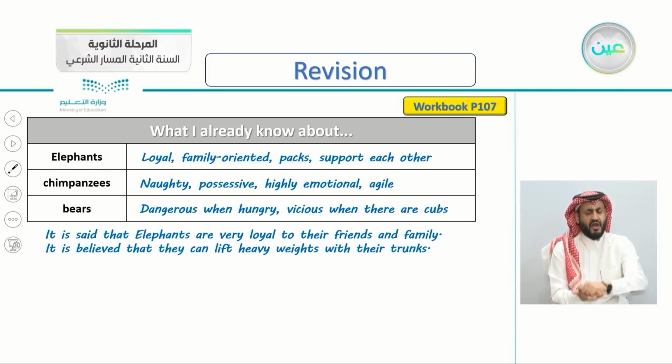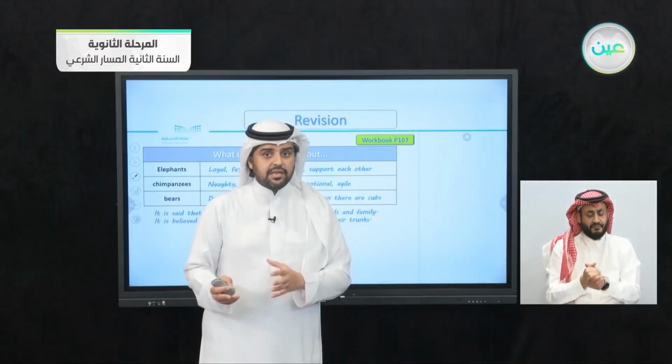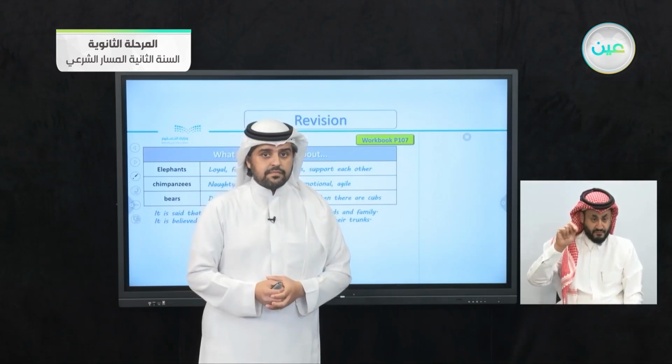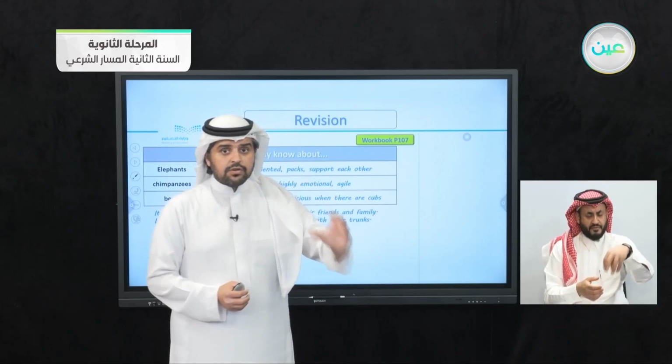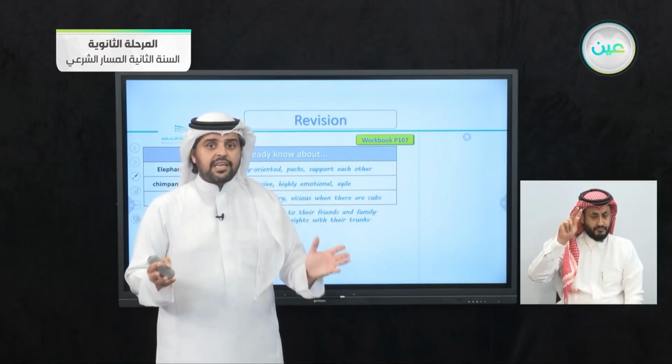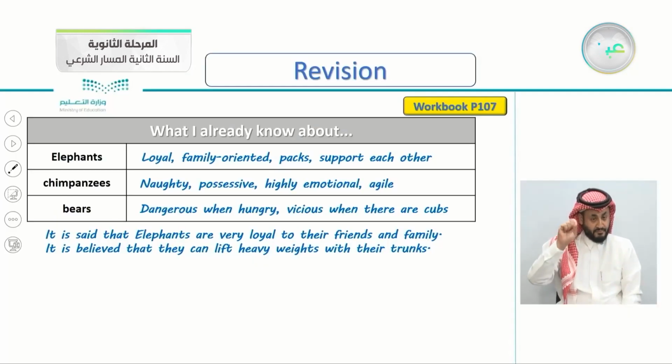Do you know what a trunk is for the elephant? Yes, it's their long nose. We call it a trunk. Don't call it a nose, it's a trunk. So again, it is said that elephants are very loyal to their friends and family. Also, it is believed that they can lift heavy weights with their trunks.